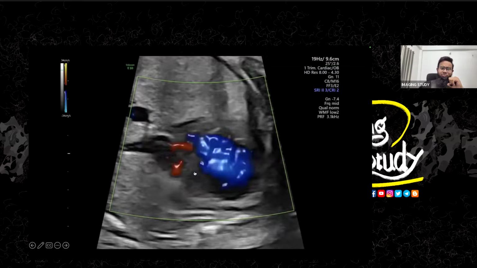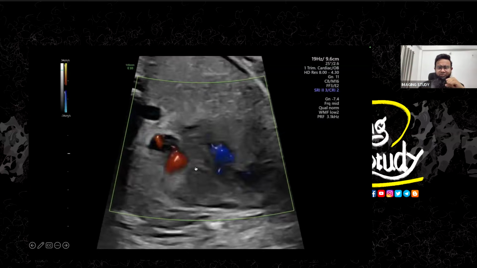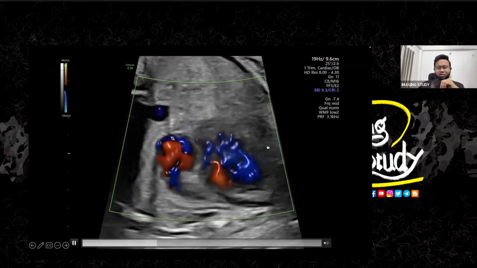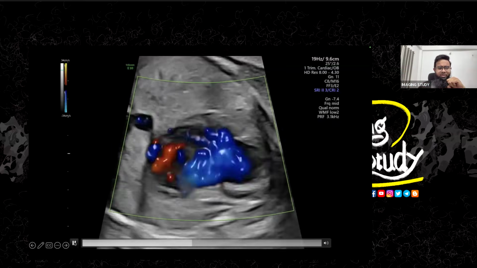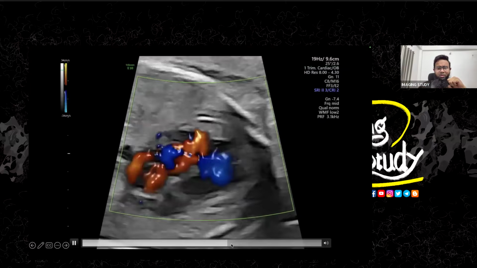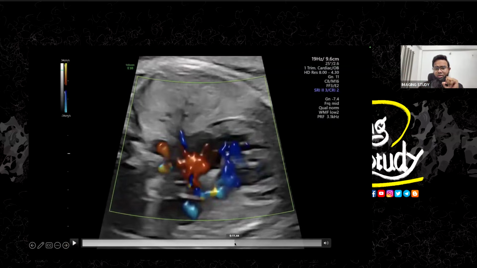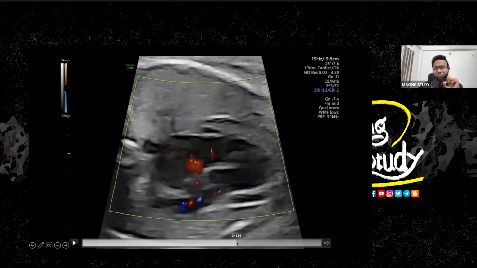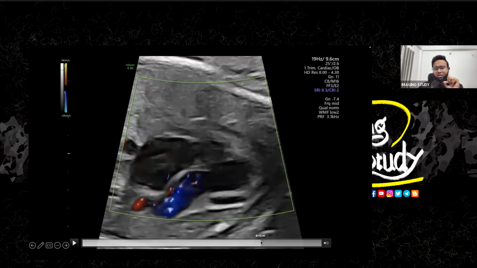Now let's put the color Doppler. So here's the color Doppler. This is just a confusing one, nothing fancy. We'll freeze the image on the proper one. Okay, you see, this is the blood entering into the ventricle, from the left atrium to the left ventricle. We are always seeing the left one. Now, the whole blood is going back to the body from the aorta.